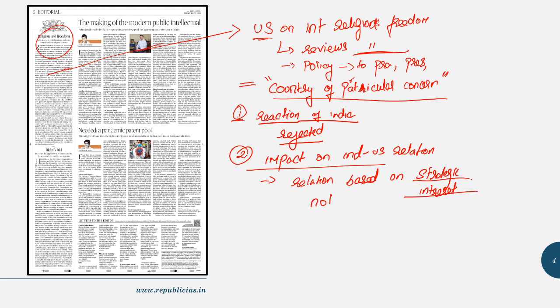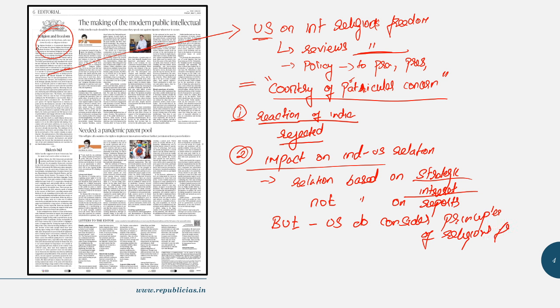Fine, but if we take the history of the US, then the US does take into consideration factors such as democracy, tolerance, freedom given to the public, and transparency. So they do consider these sorts of things. But there is no concrete evidence that they establish a bilateral relationship based only on these factors. So this article tries to say that this is not going to have an impact on the relationship between India and the US. This is the first point.